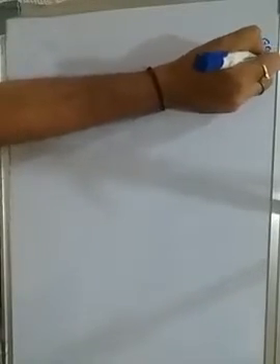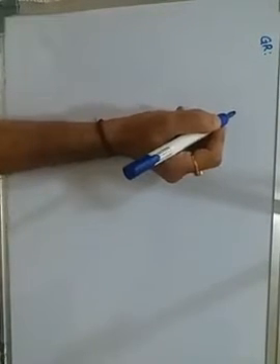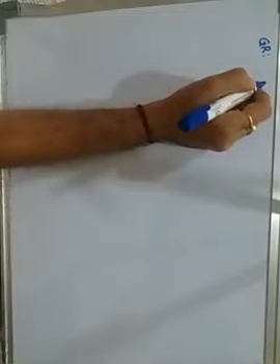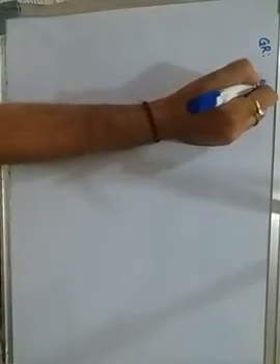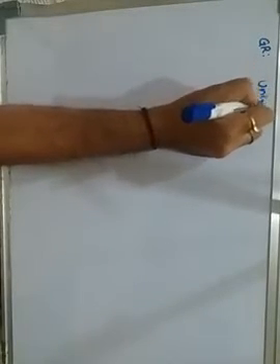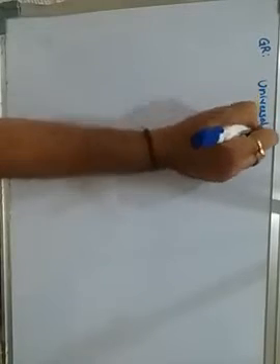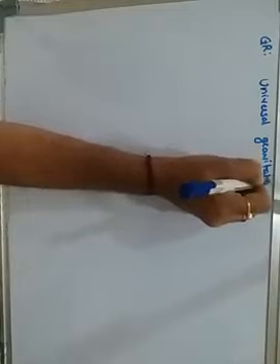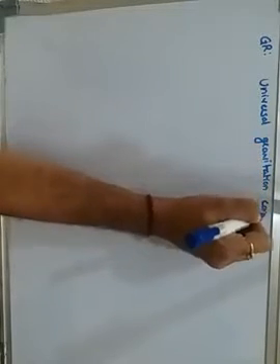We have a give reason which is most probably asked in the exams, that this capital G is known as universal gravitational constant.